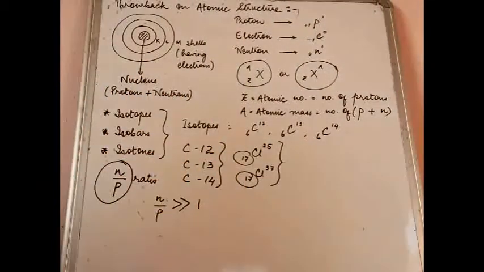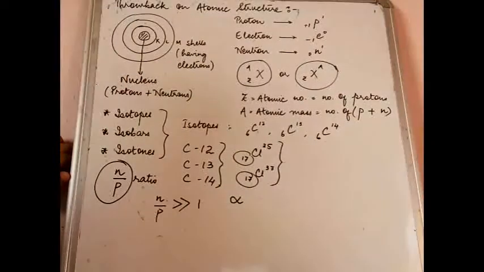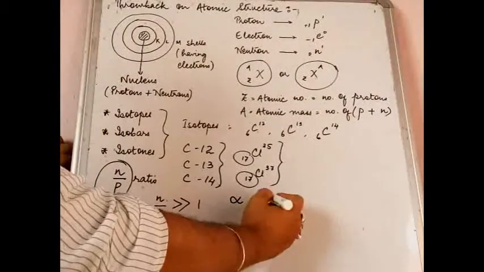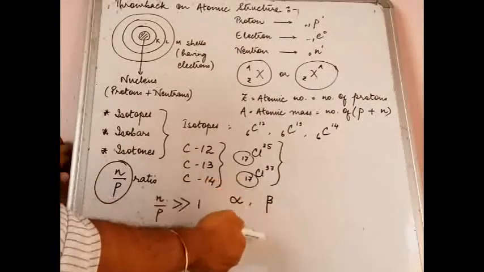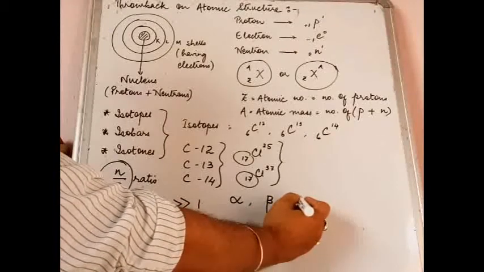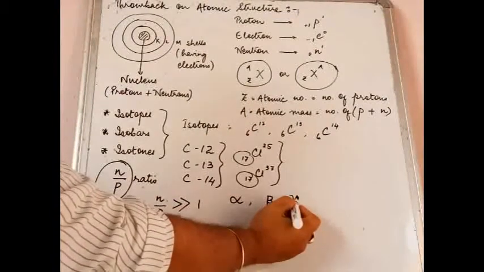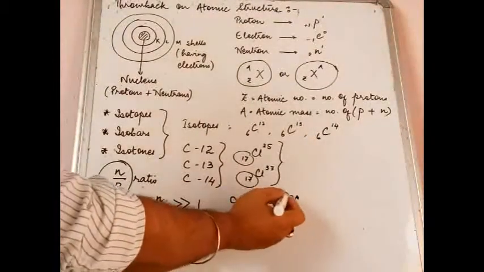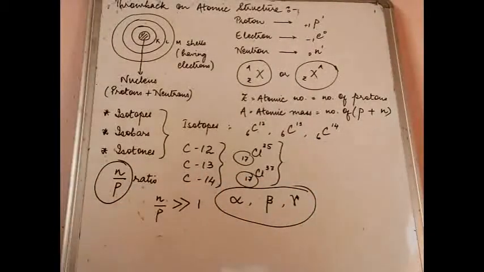Please remember, alpha, beta and gamma we will study in detail. For the time being, please note that this is the symbol of alpha, this is the symbol of beta, a B with an elongated tail, and then you have gamma written like this. It's not an R, there is a small hash over here. So alpha, beta and gamma are the radiations that usually come out of a nucleus.